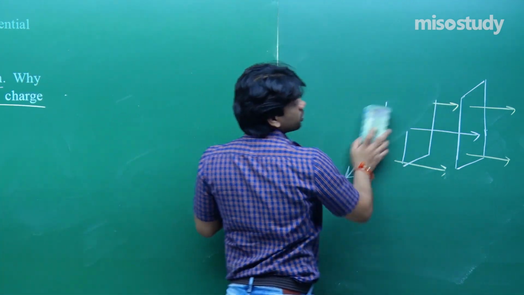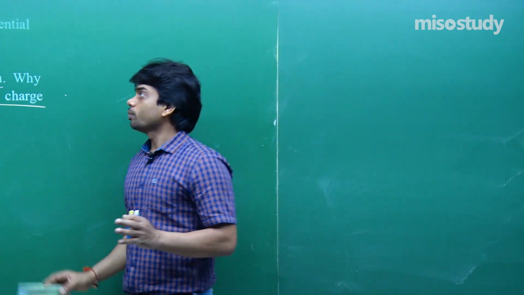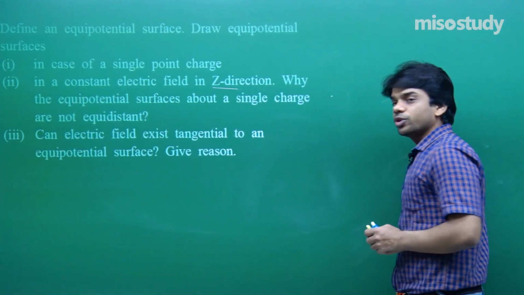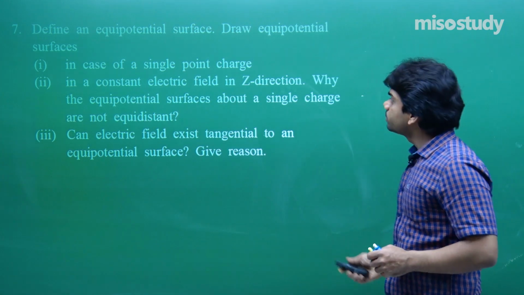Hope that you are getting each of the points. Some points you have to actually think on your own. You have to think on your own mathematically, making the equation and thinking, then you have to reach these things. Next question we have, let me see here.